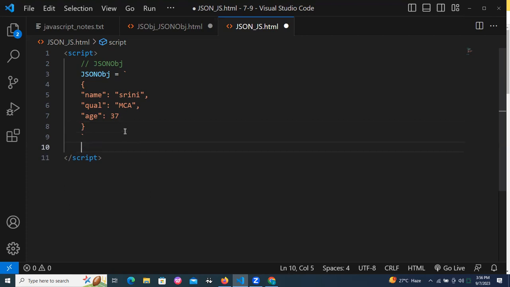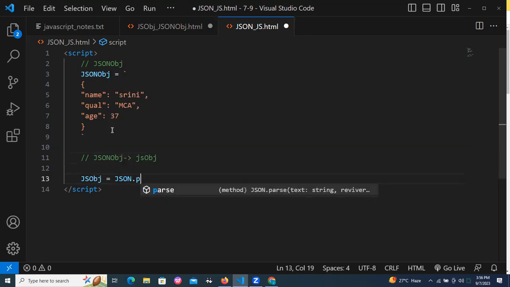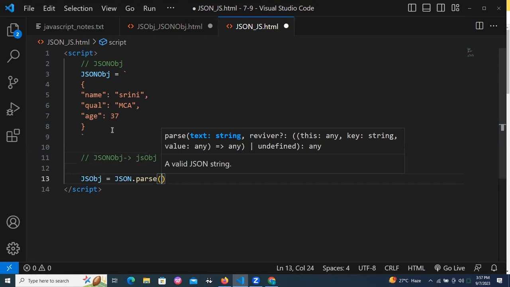Yes, sir. What is my requirement now? I need to convert the JSON object to a JS object. Now tell me how to do that. Take a JS object is equal to JSON.parse. What do I need to parse?